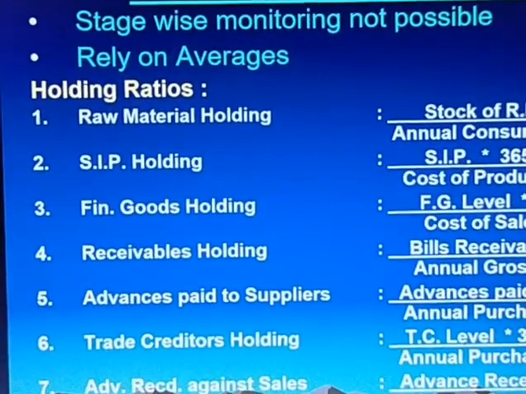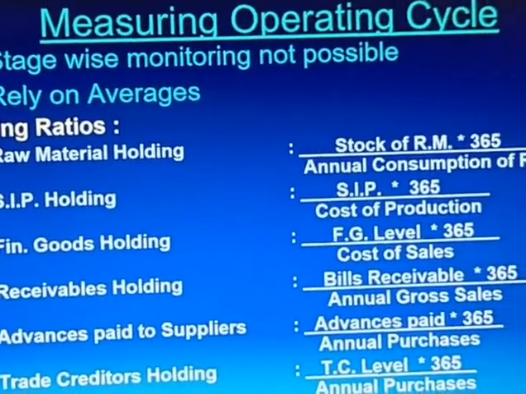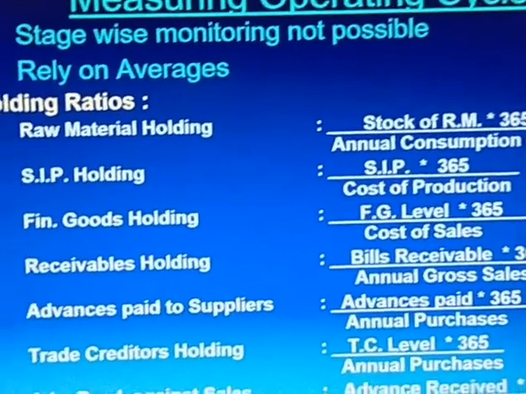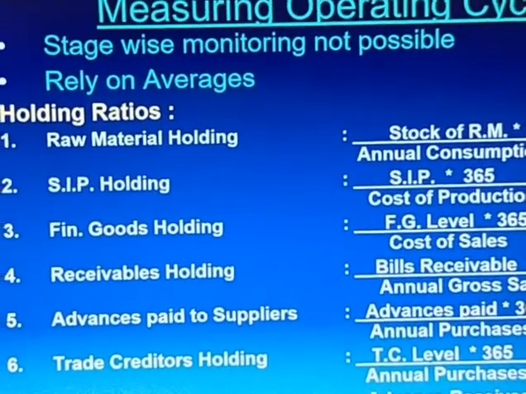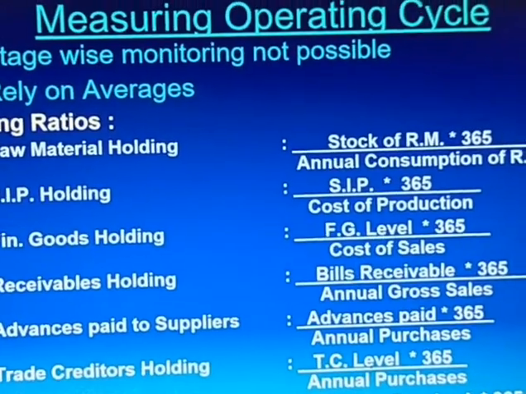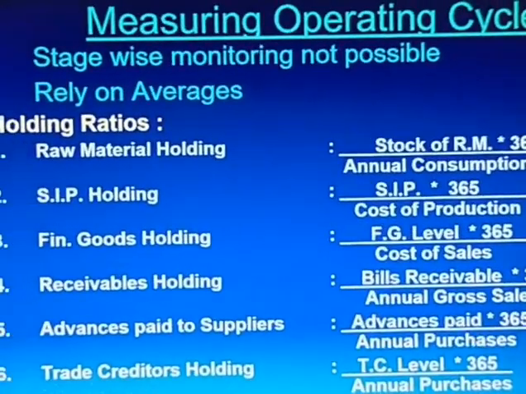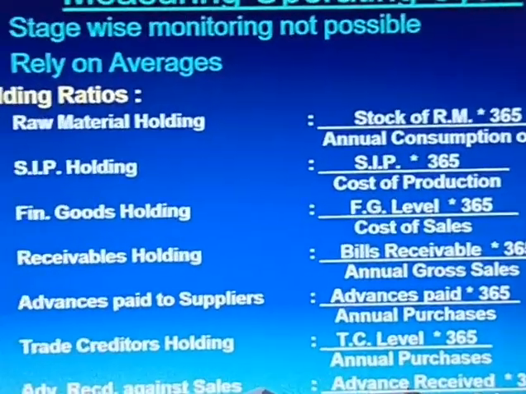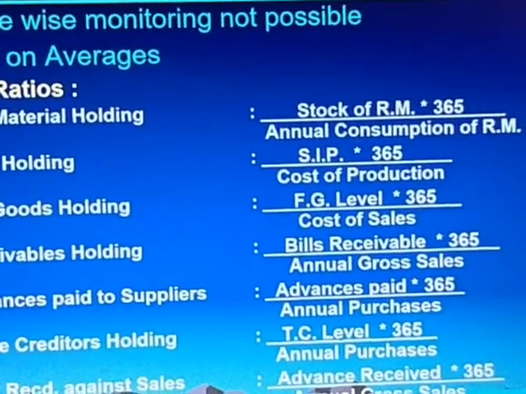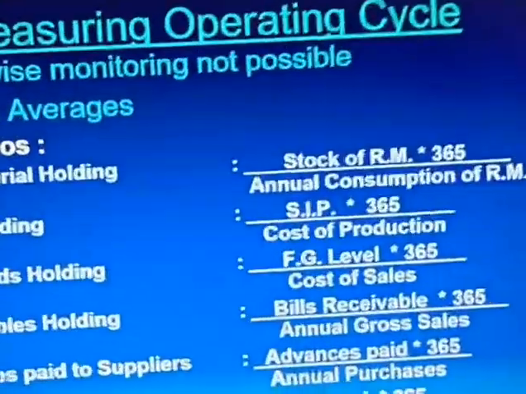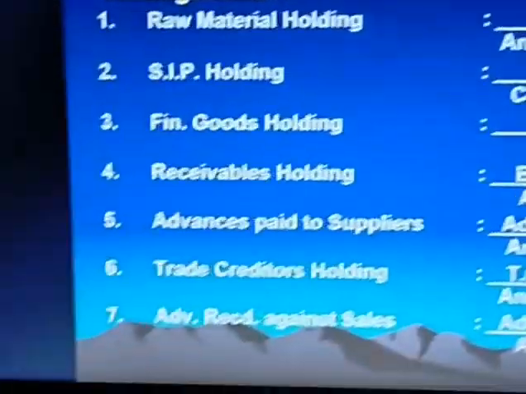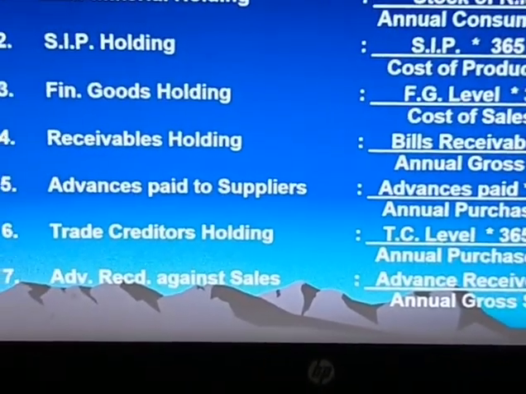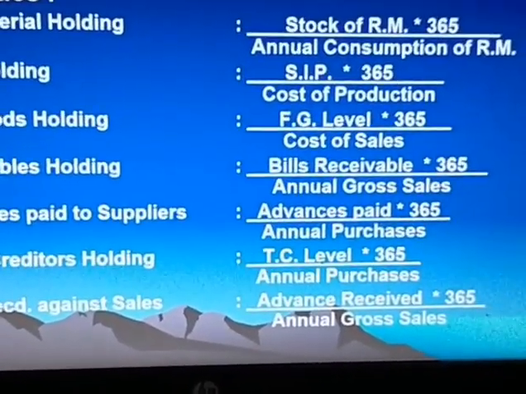So here holding ratios, raw material holding, stock of raw material into 365 divided by annual consumption of raw material. Then SIP holding, that is stock in process holding. Like that we have to calculate. Here stock in process holding we have to take into consideration cost of production, whereas finished goods holding we have to take into consideration cost of sales. Here you see cost of sales. And receivable holding also annual gross sales, and advance paid to suppliers, annual purchases.